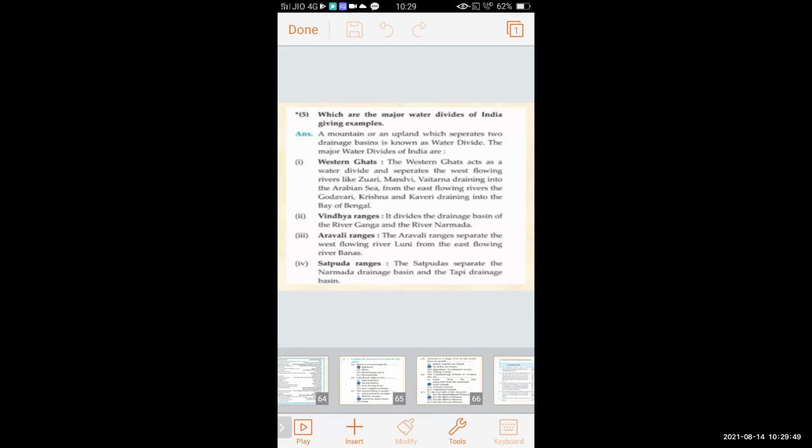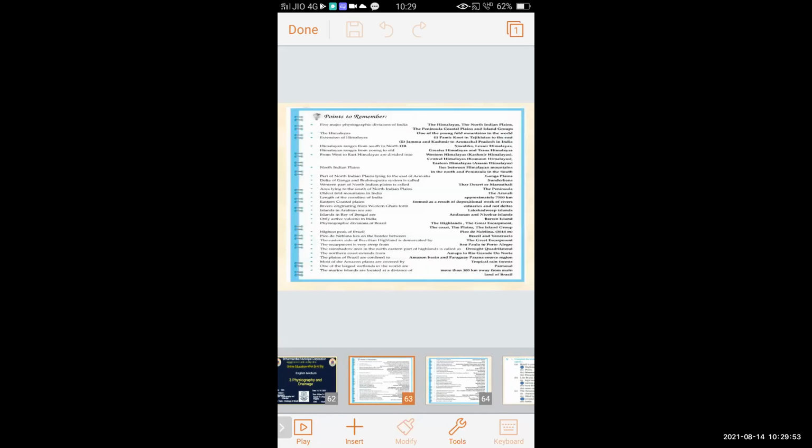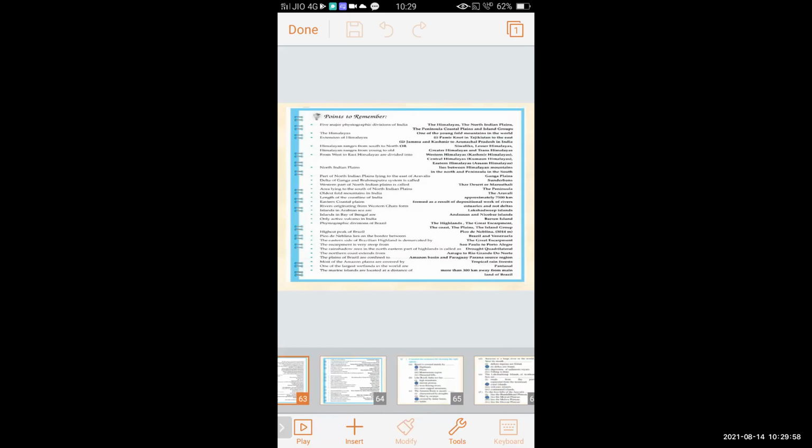So in this way, today we have studied some of the points which we have to remember related to the lesson of physiography of Brazil and India and the drainage of Brazil and India.